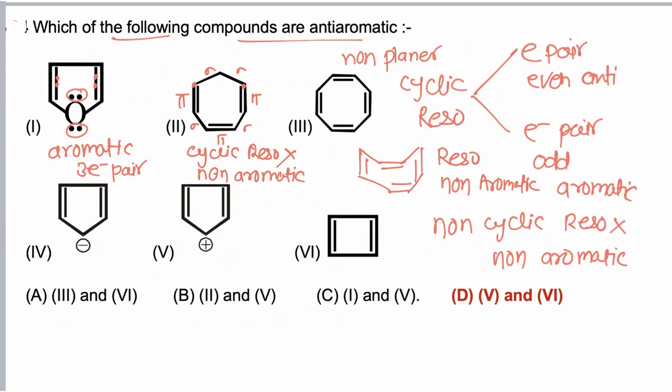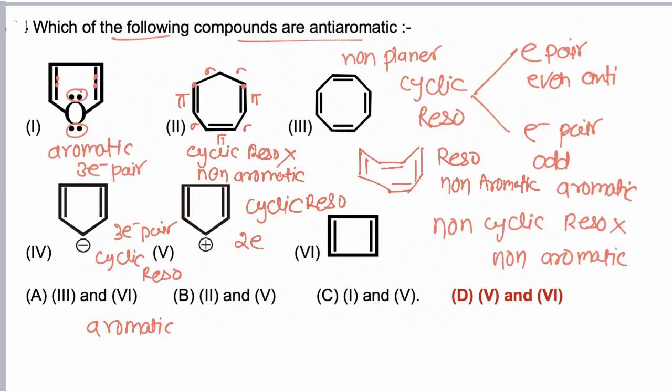Now in the fourth option, this molecule is having three electron pairs, along with which the molecule is having cyclic resonance, so this molecule is again aromatic in nature. Now in the fifth case, the molecule is having cyclic resonance present in the ring, but a total of two electron pairs are present, and due to presence of even electron pairs the molecule is anti-aromatic in nature.